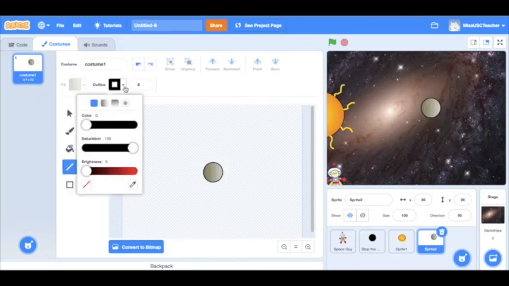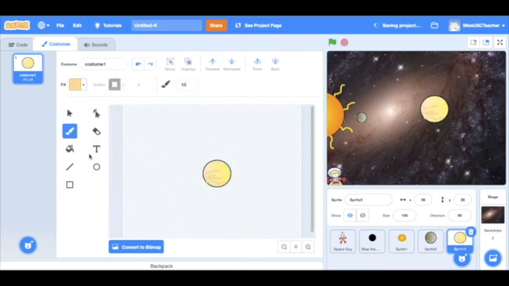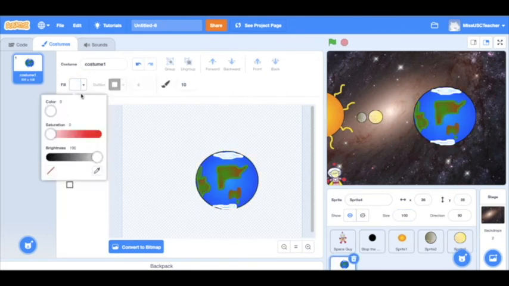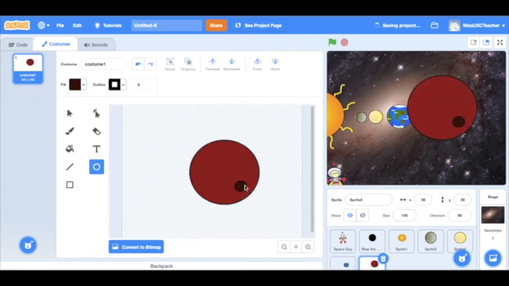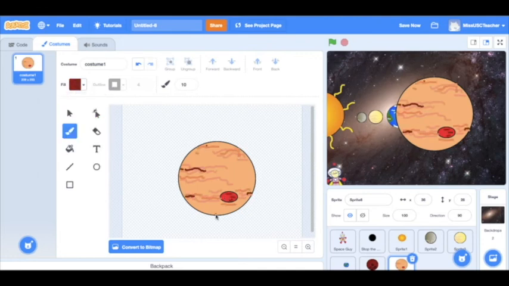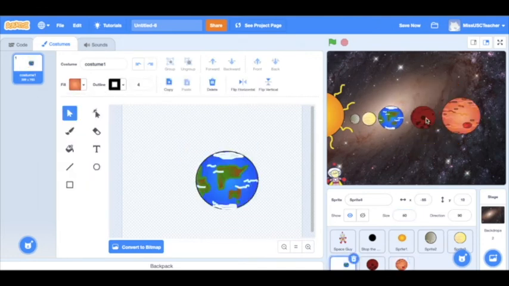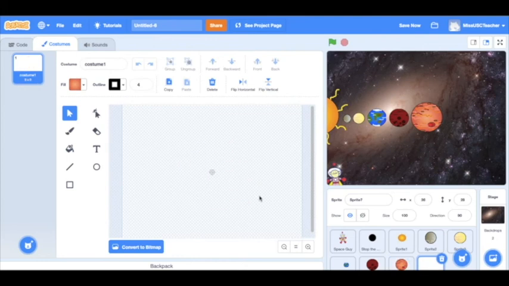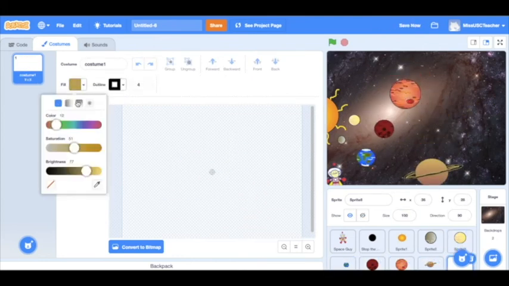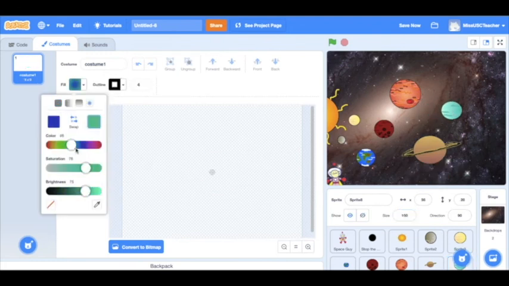And then I do the exact same thing with the 8 planets and the 1 dwarf planet, getting a bit experimental with the paint tool, creating a couple more circles on some of the planets to make craters. This is not to scale, I'd like to mention. And then I just dragged the planets around. I couldn't fit them in a line, so I experimented a bit with just placing them around the screen.